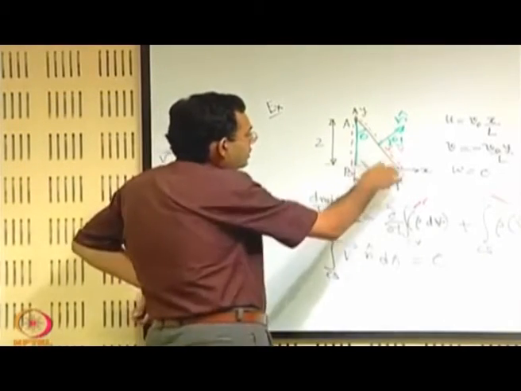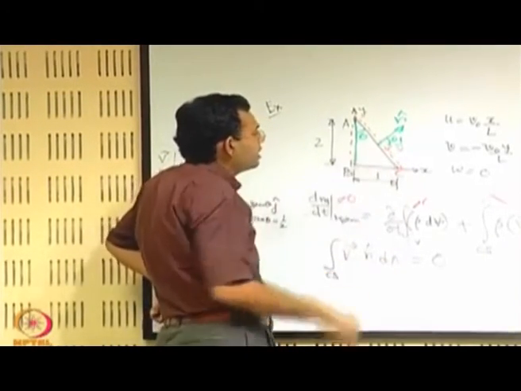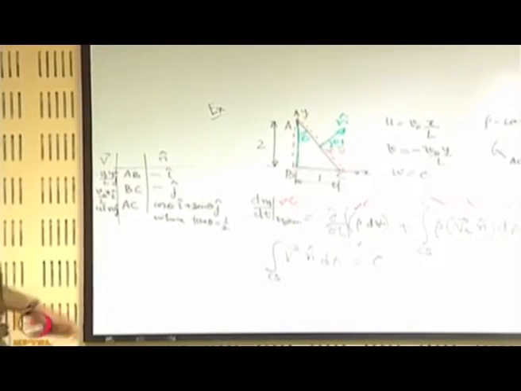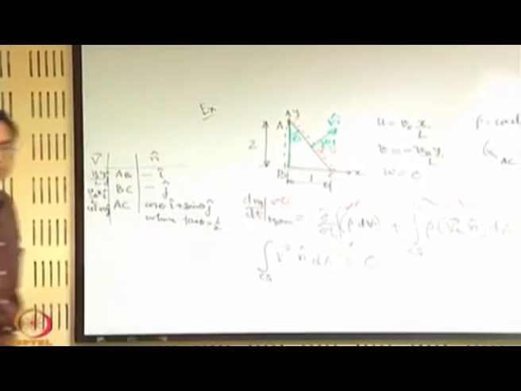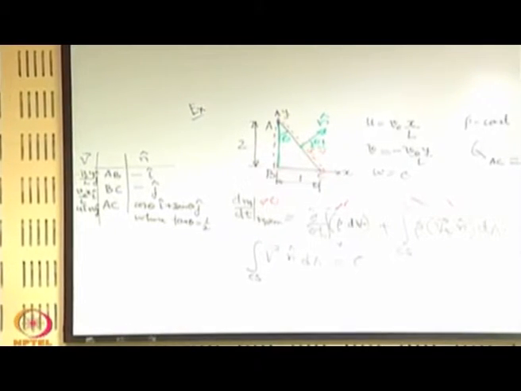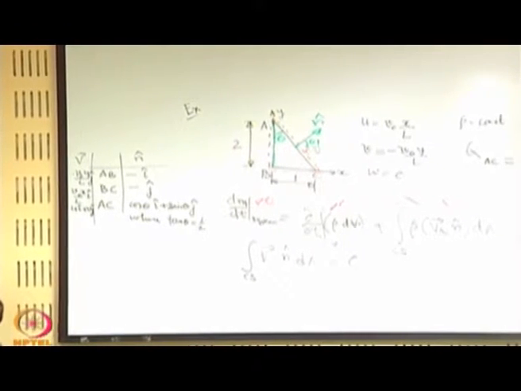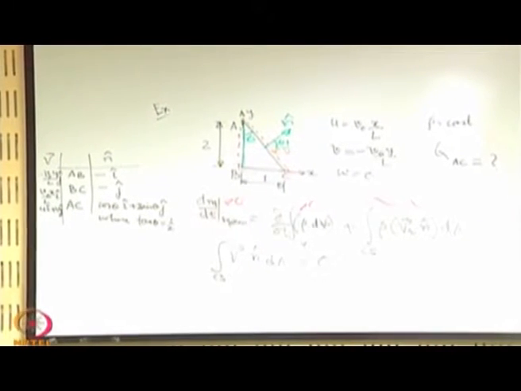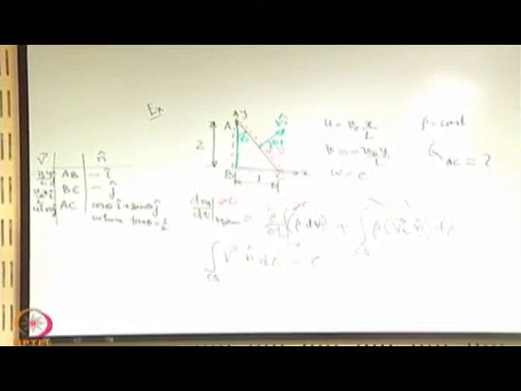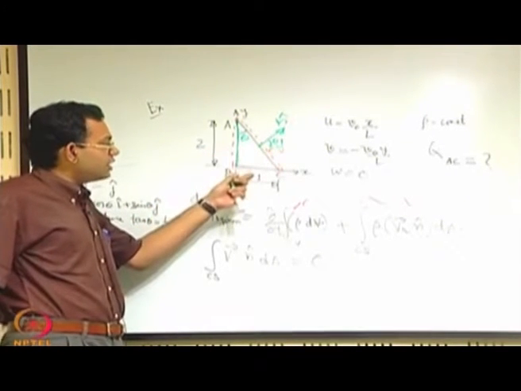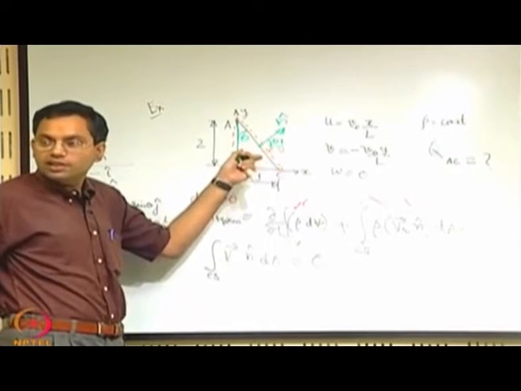The choice of the axis here has been such that if this is the velocity field, then that is the case, but the same is not the case for AC, right. So, for AC how will you find out the total or net rate of flow? There is nothing that enters or leaves here, you expect.